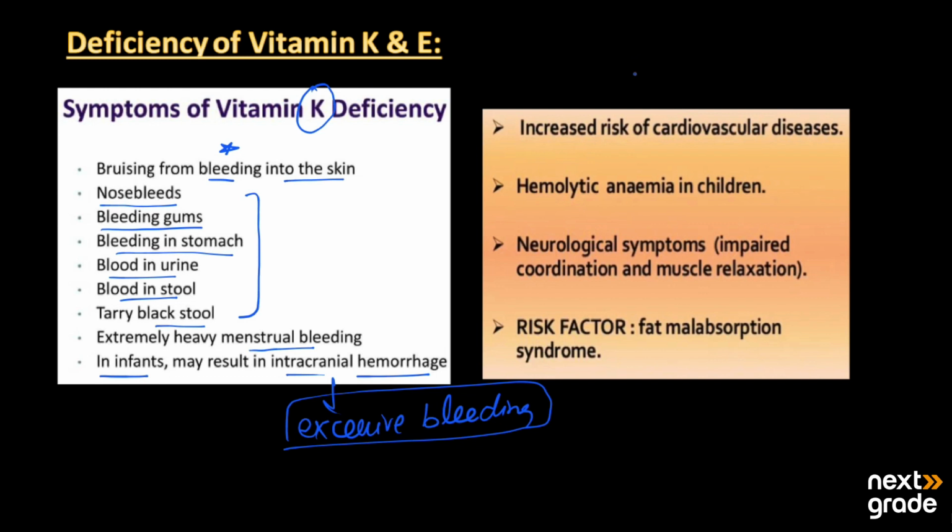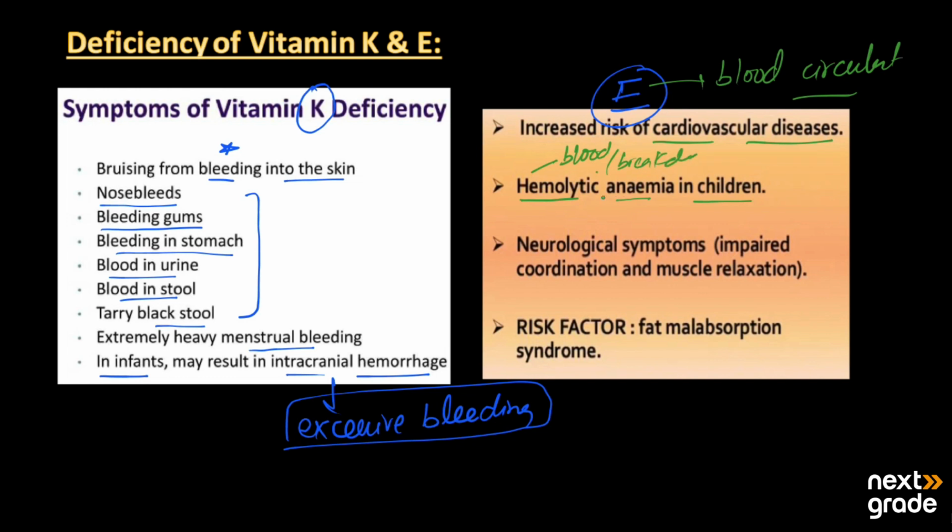On the other hand, here we have the different diseases that may be caused due to the deficiency of vitamin E. The first one is an increased risk of cardiovascular disease, because vitamin E is very important for proper blood circulation. If it is deficient, then we have hemolytic anemia in children. Hemo means the blood or the heme, and lytic means the lysis or the breakdown. So this type of anemia will be caused in children.